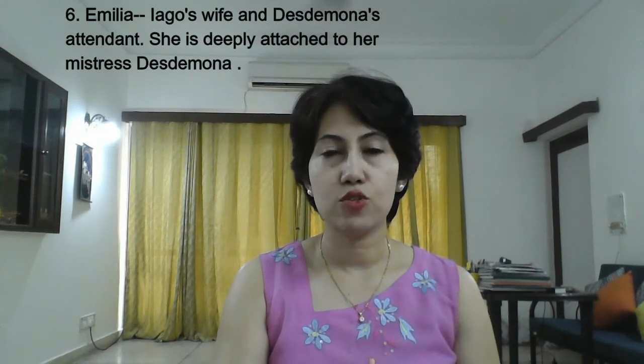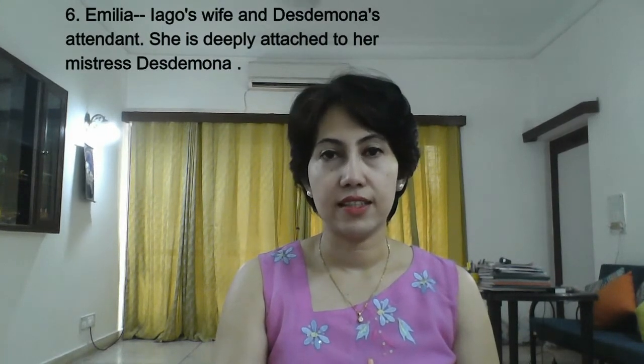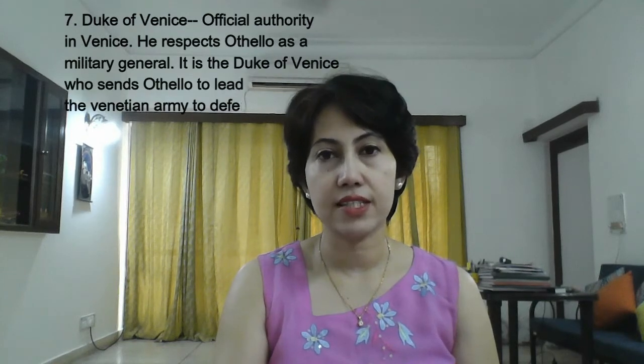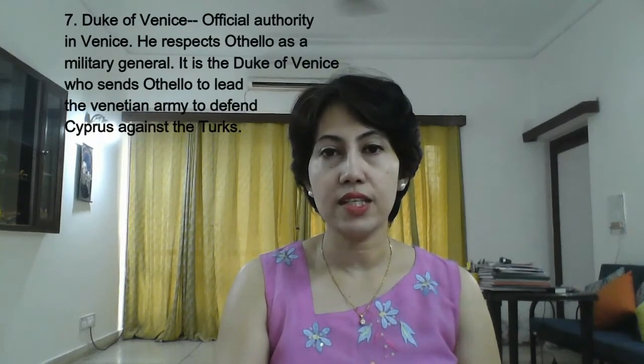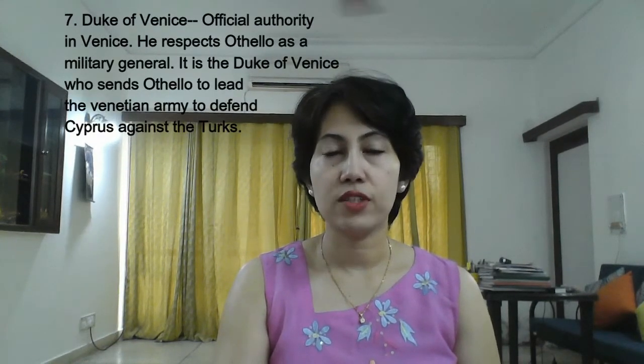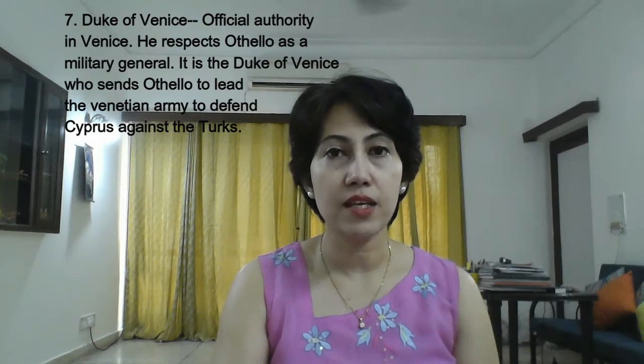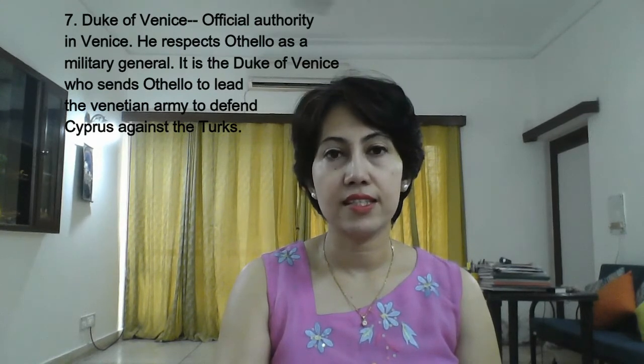The sixth character is Emilia. Emilia is Iago's wife and Desdemona's attendant. She is deeply attached to her mistress Desdemona. The seventh character is the Duke of Venice. He is the official authority in Venice. He respects Othello as a military general. It is the Duke of Venice who sends Othello to lead the Venetian army to defend Cyprus against the Turks.